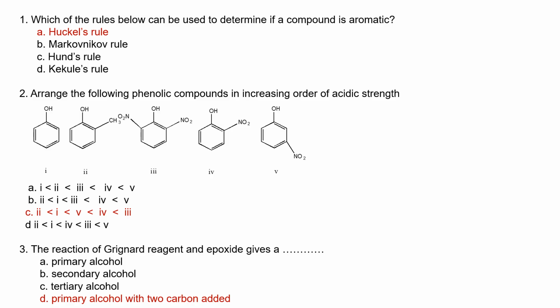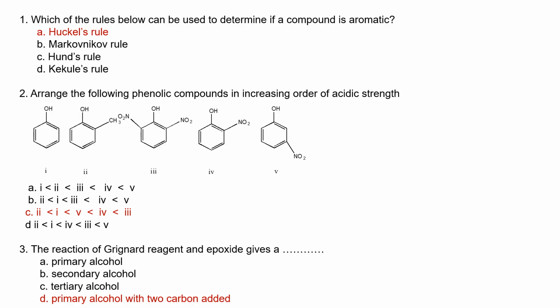Arrange the following phenolic compounds in increasing order of acid strength. Phenol is an activator and electron rich. So any group that will take electrons from it makes it very acidic. Anyone that releases electrons to it makes it a very weak acid. So the strength of acid will be more with nitro, which is electron withdrawing and a deactivator. So in that case, III is the strongest, followed by IV, then followed by V, followed by phenol. Because methyl is electron donating, it is going to be the least. So the option is C.